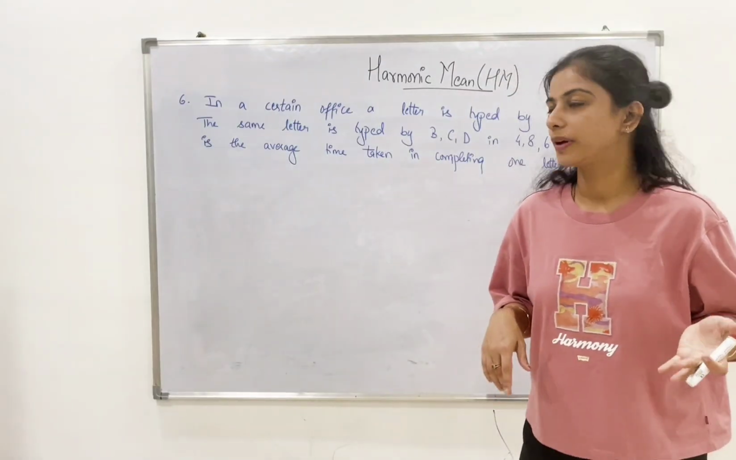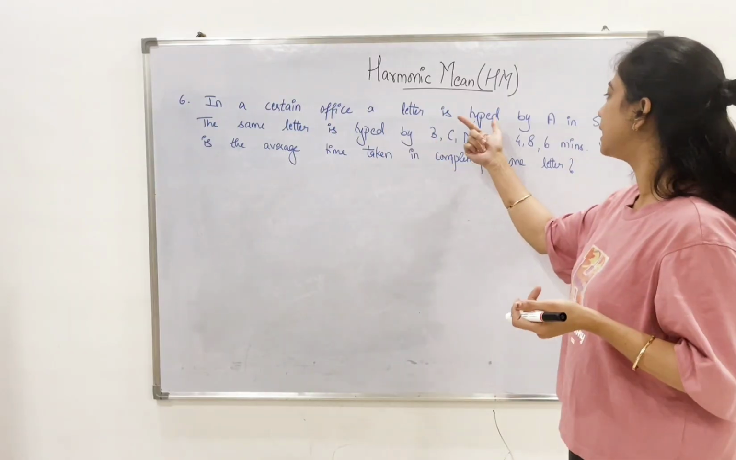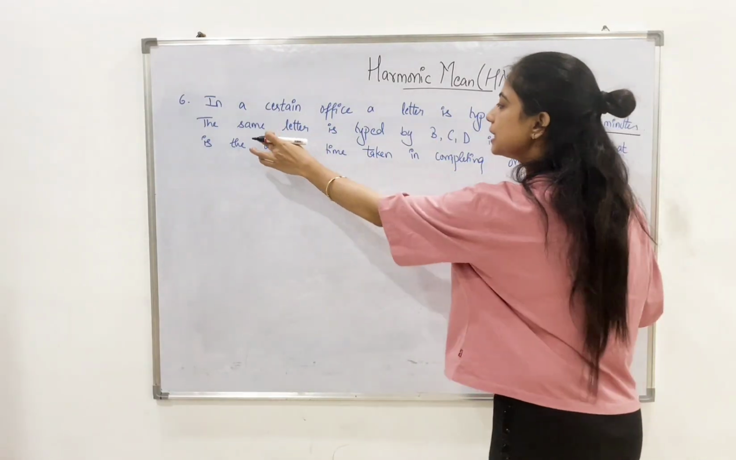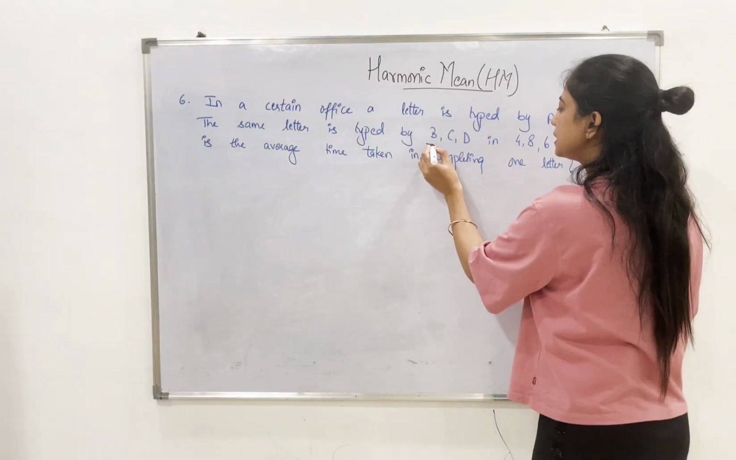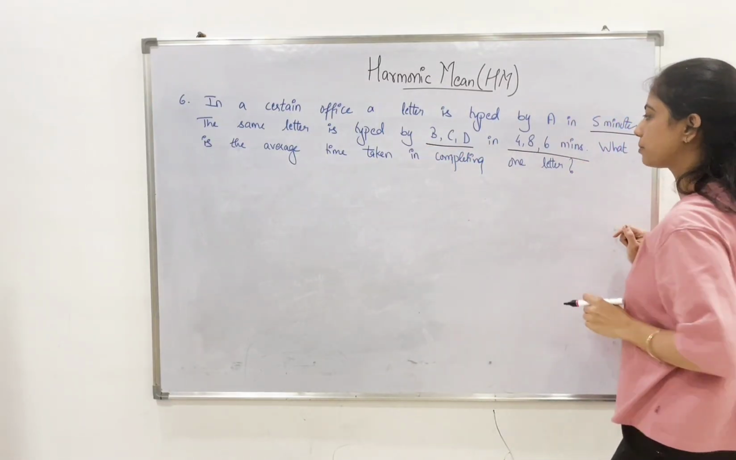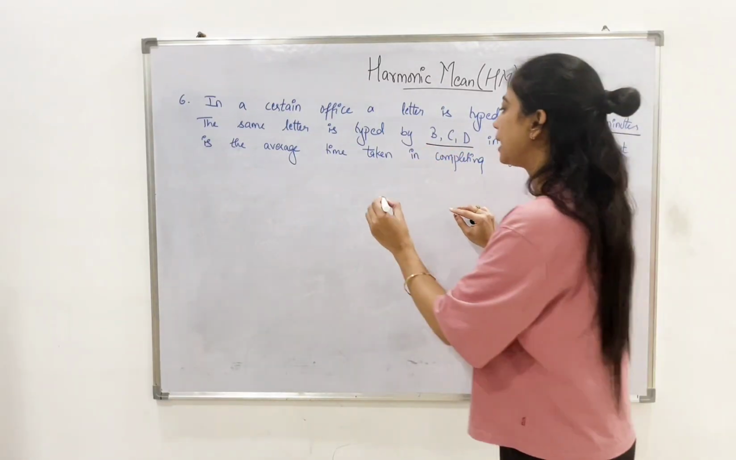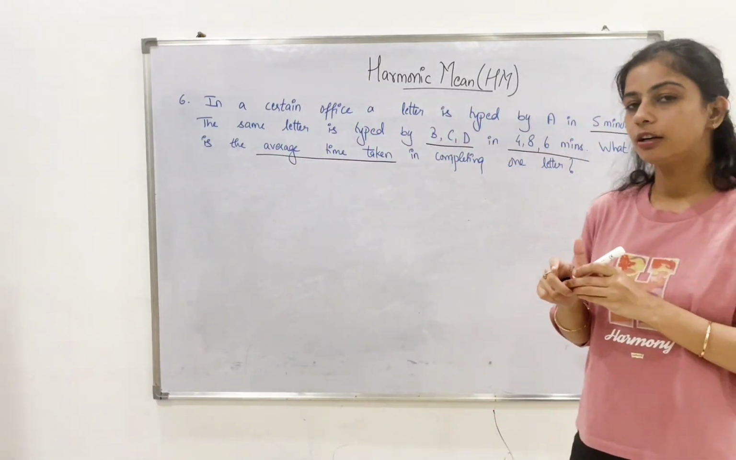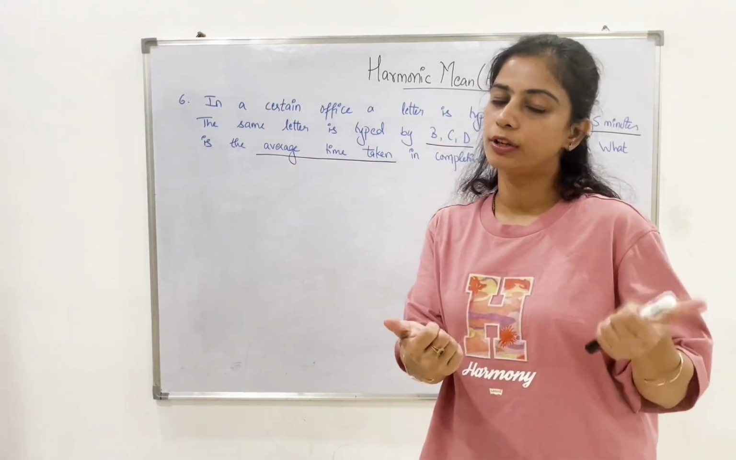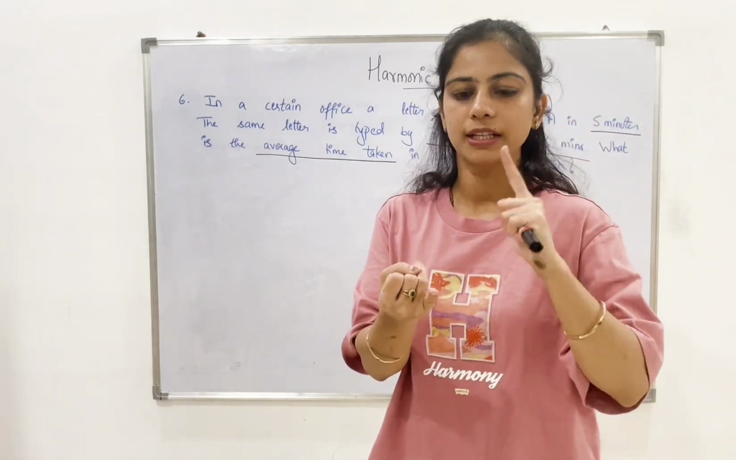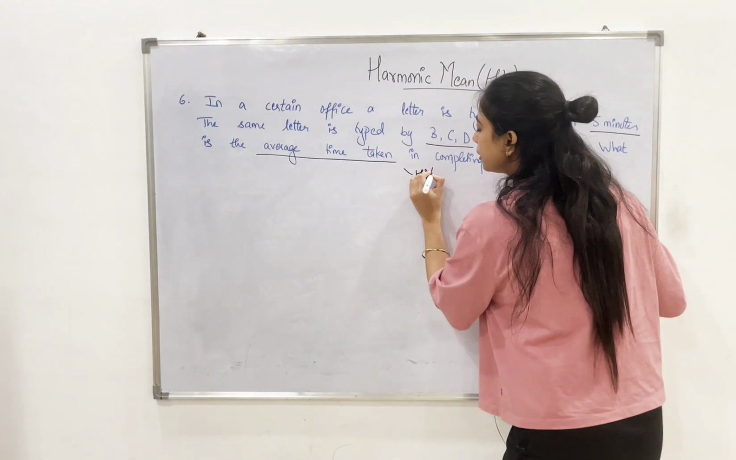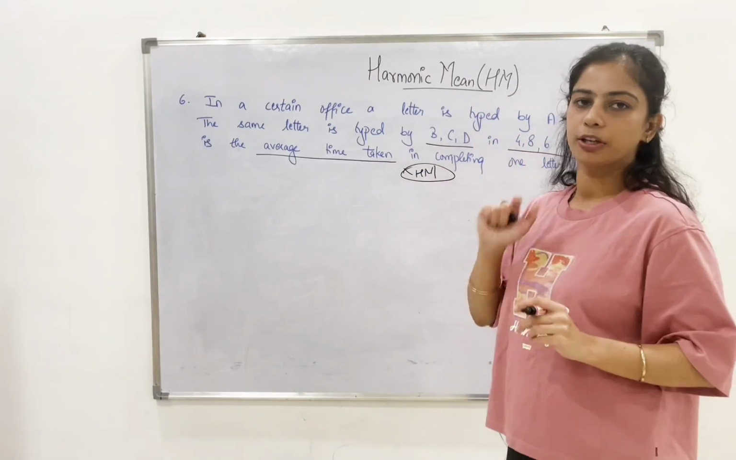Let us look at the last question. In a certain office, a letter is typed by A in 5 minutes. The same letter is typed by B, C, D in 4, 8 and 6 minutes. What is the average time taken in completing one letter? So here again they have mentioned the time taken. So I have already told you, when they talk about speed, distance and time, we are supposed to use harmonic mean in that particular problem.